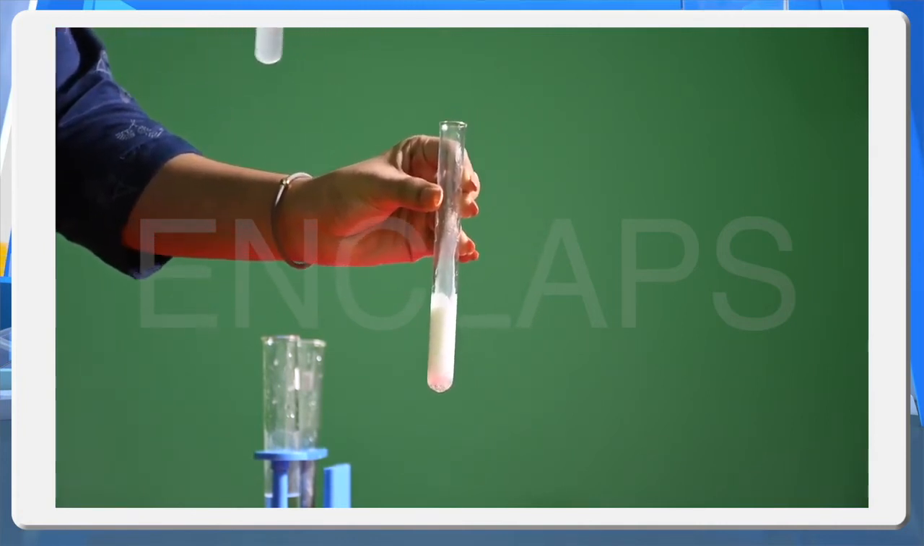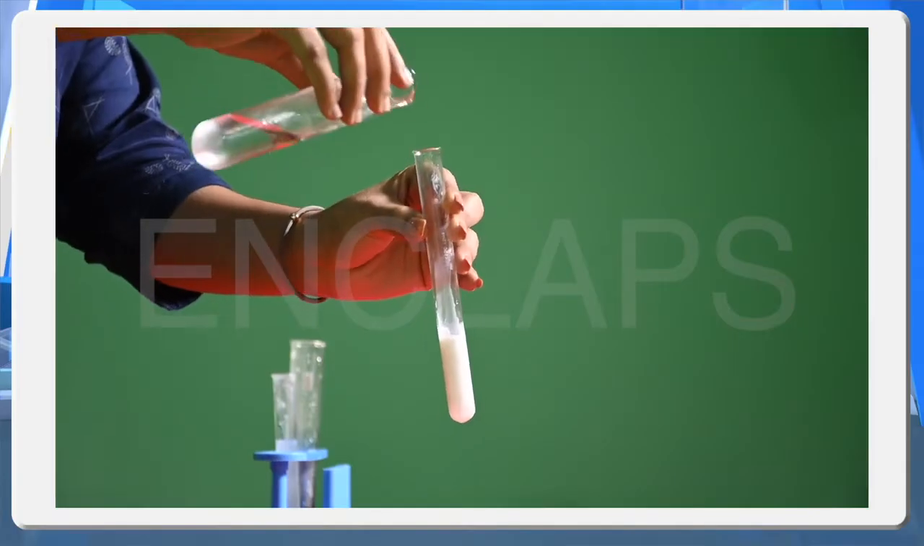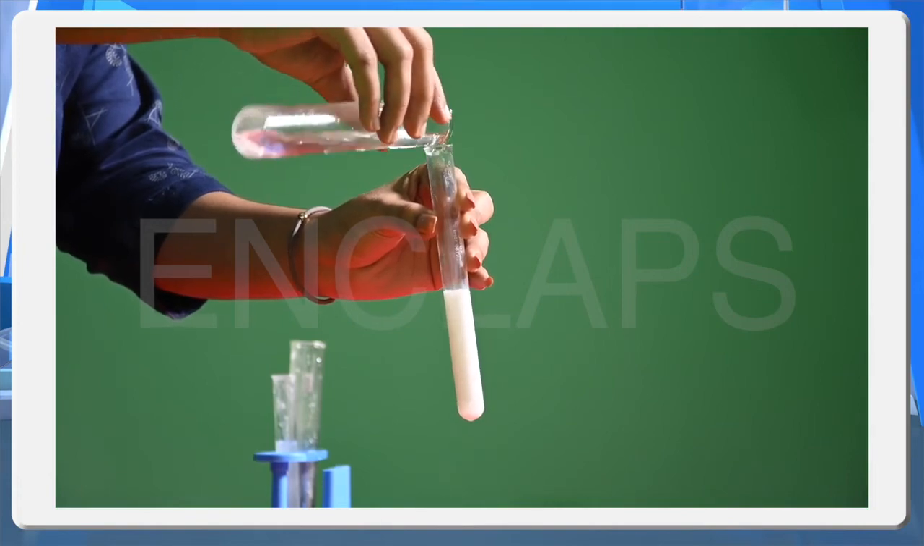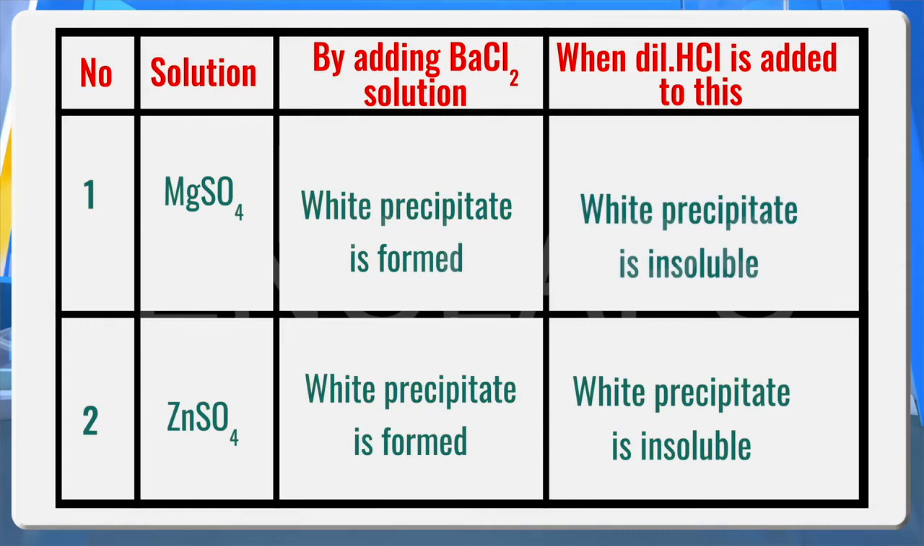Barium sulfate and sodium chloride are formed. Which substance is soluble in water among the products? Sodium chloride. Which substance is the white precipitate? Barium sulfate. Does the white precipitate dissolve when dilute hydrochloric acid is added to it? No, right? Now, let us complete the table given below by adding barium chloride solution to magnesium sulfate solution.